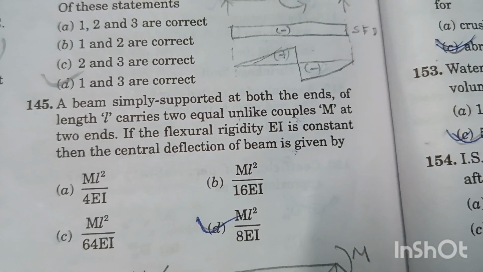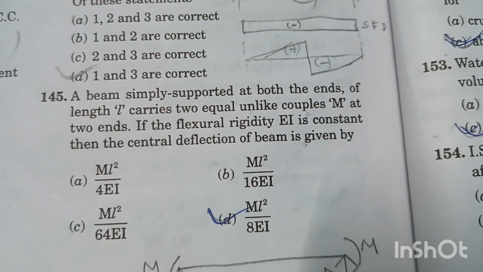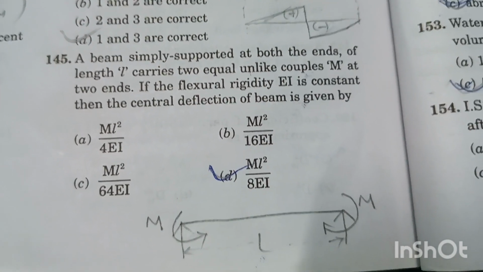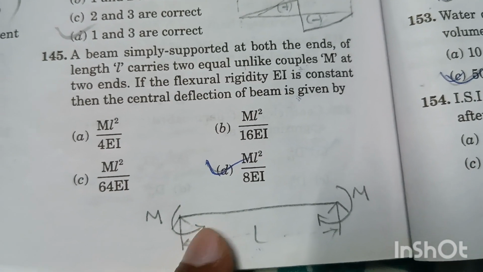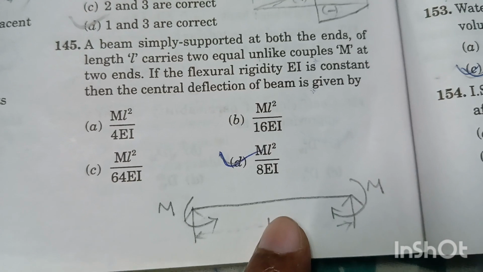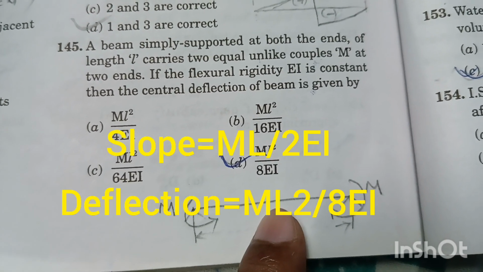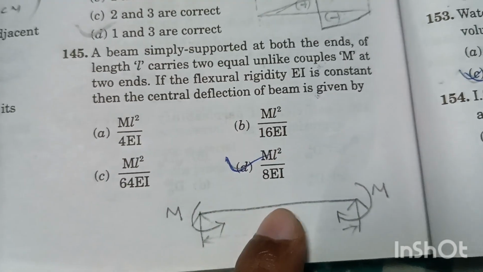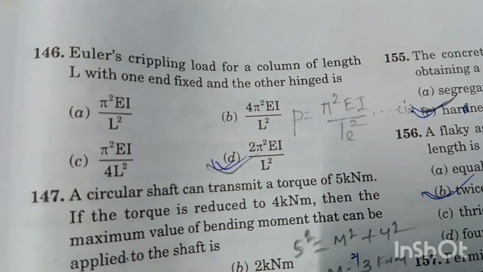If the flexural rigidity EI is constant, then the central deflection of the beam is given by... If two unlike couples are subjected, then what will be the central deflection of a simply supported beam? Remember this: the central deflection will be ML²/8EI. Option D is the right answer.